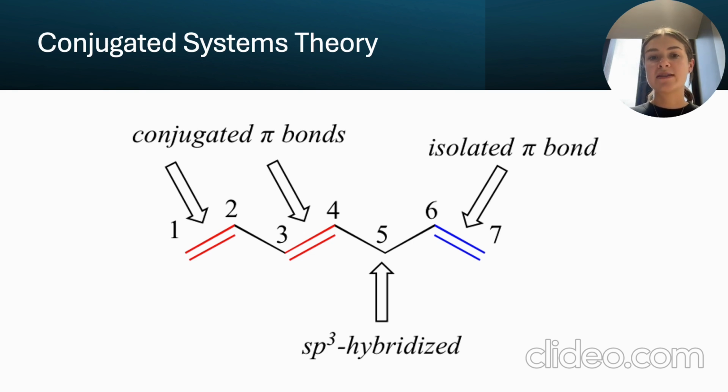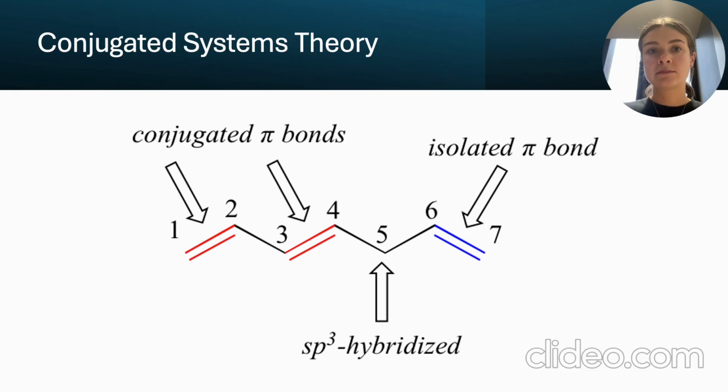Pi electrons in the alternating double bonds are delocalized across the chain. Where you have a longer conjugated system, like in many dyes, molecules absorb light in the visible or near infrared range, which is why they appear colorful. On the other hand, if the conjugated system is shorter, the molecule will absorb light in the UV range, which doesn't show up as visible color. So the length of the conjugated system really influences whether a molecule absorbs light in the visible spectrum, giving it color.